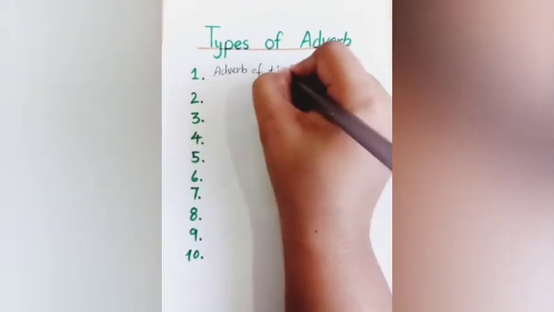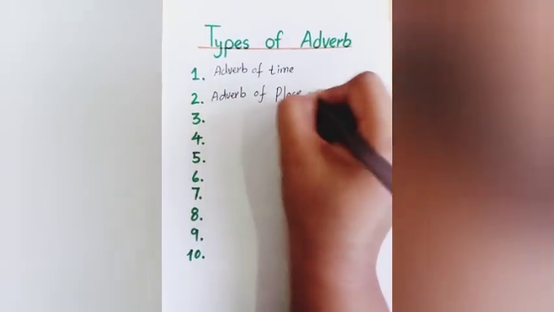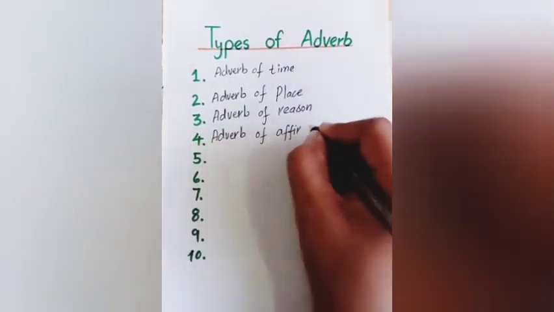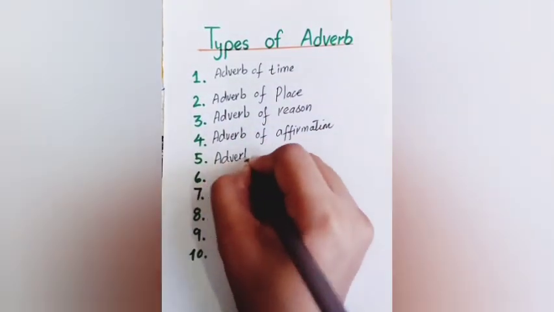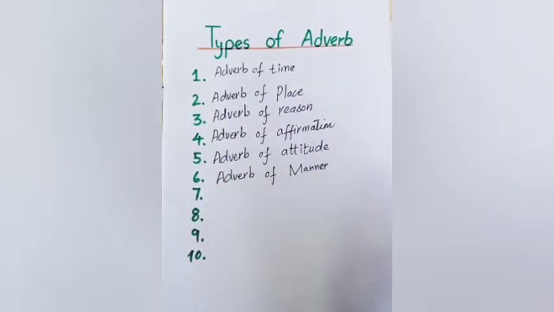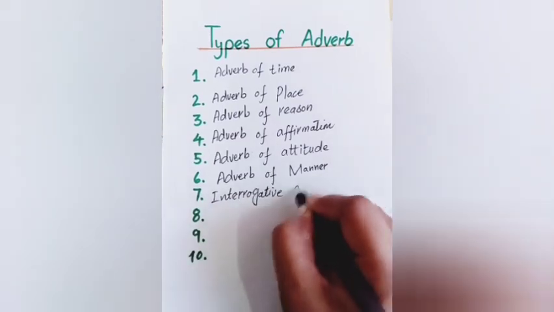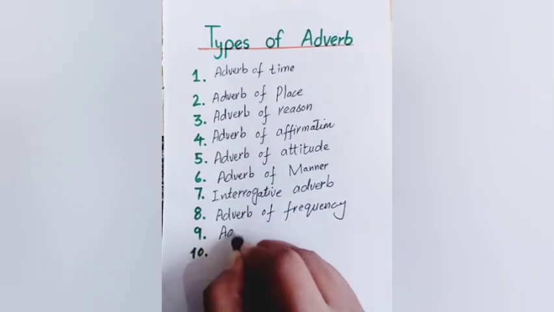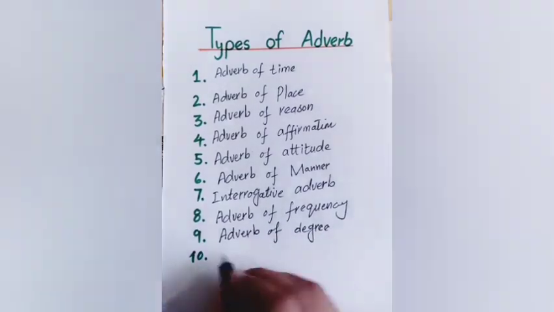Types of adverb. Adverb of time, adverb of place, adverb of reason, adverb of affirmation, adverb of attitude, adverb of manner, interrogative adverb, adverb of frequency, adverb of degree, relative adverb.